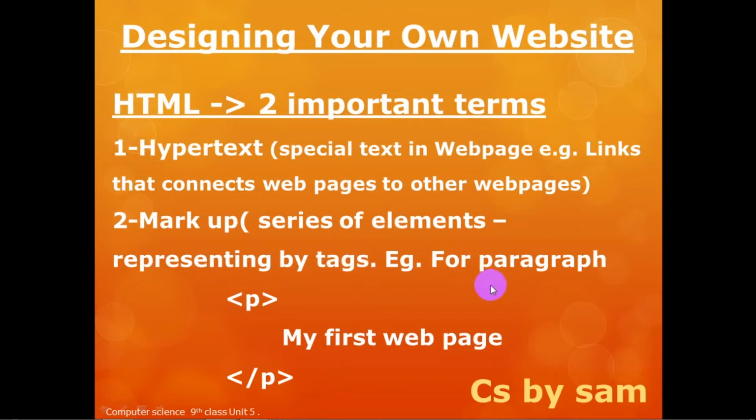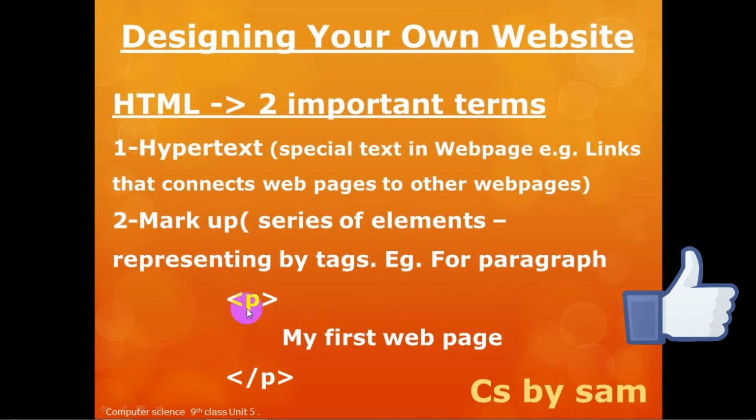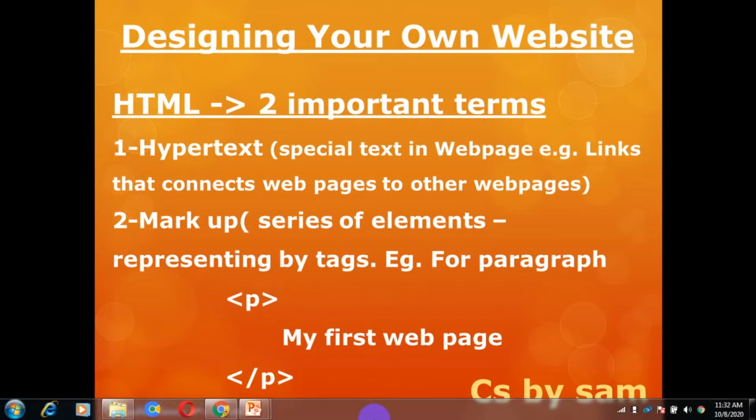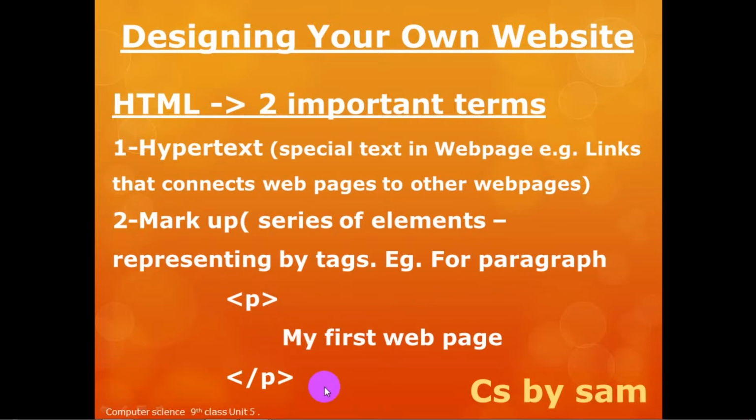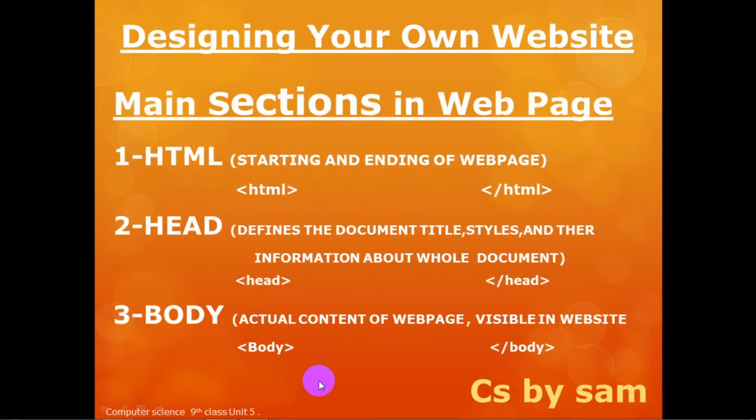For example, if you want to write a paragraph on your website, you need to tag it with this element, that is P, and this is the starting mark and that is the ending mark that represents this is a paragraph. Similarly, for headings and for inserting different pictures, there are a lot of tags that we will use in the next classes. Today in the introductory class, we are just seeing the main sections of the web page.